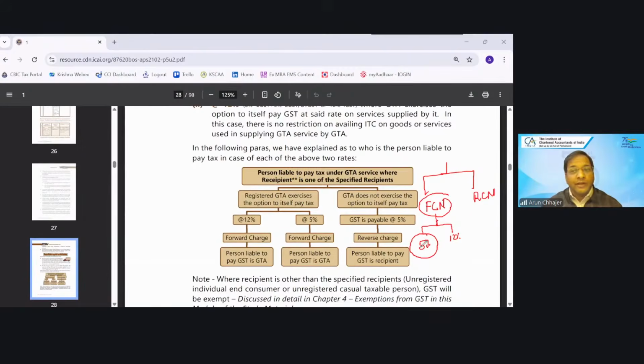Because again, if you see section 17 subsection 3, exemption entries, reversal of ITC on exempted supply, the proportionate reversal will come if it's charging 5%. 5% is the rate without ITC, and 12%, earlier, and now 18%, is the rate with ITC. So if they are charging both, for some category of recipient 5%, for some category of recipient 12%, in that case, the proportionate reversal of ITC concept will come, but the answer is he can charge 5%.